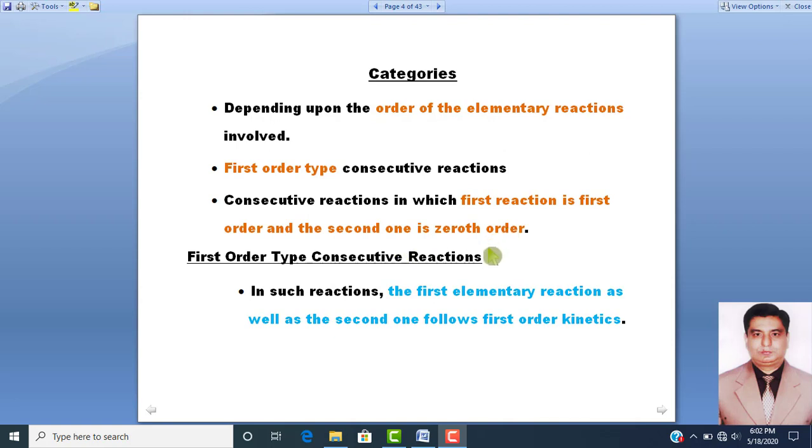Dear students, now in this lecture we will study in detail first order type consecutive reactions. According to first order type consecutive reactions, these are those reactions in which first elementary reaction as well as second elementary reaction follow the first order kinetics. It means first step and the second step, both they follow first order reaction.